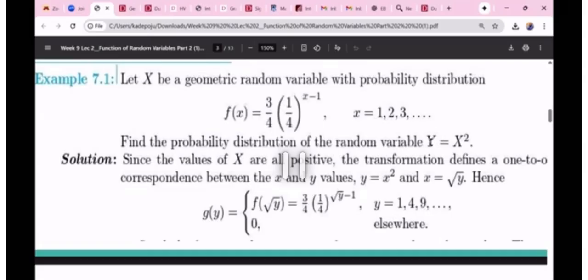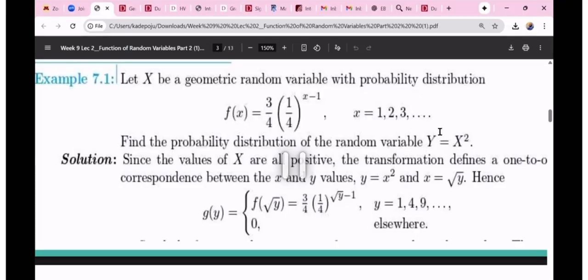Now, how do we go about this? Using the method of transformation. I can also use the method of distribution function. Some of you can try that. We did the method of distribution function on Wednesday, and you're still going to have the same result. But my focus today is to walk you through the method of transformation.